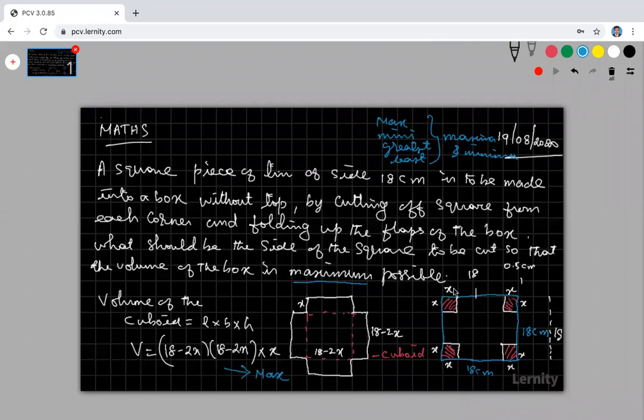I'm assuming that a square of side x centimeter is cut from each corner of this square piece. After cutting this, I'm getting the remaining material made as a box, and the volume of the box is L into B into H, that is length into breadth into height. So this is my volume. For what value of x is this volume maximum? That is the question. Then go for the maxima minima second derivative test.